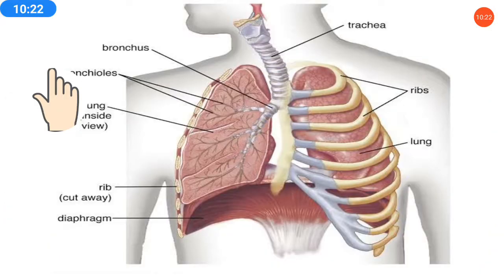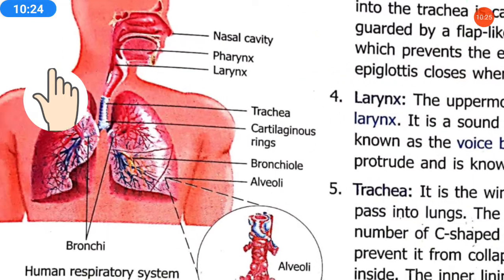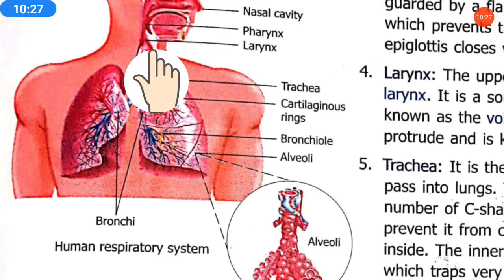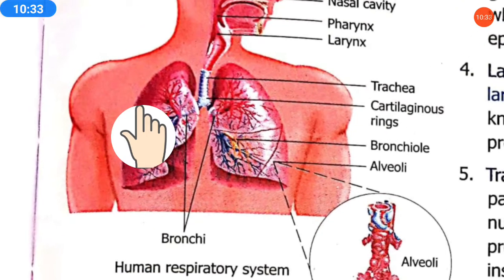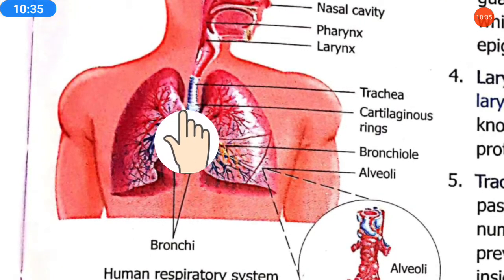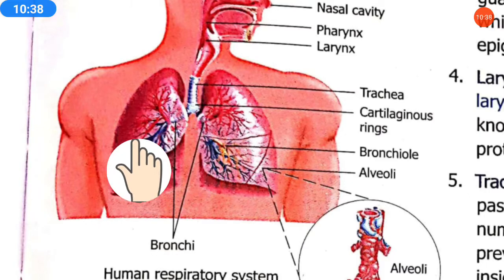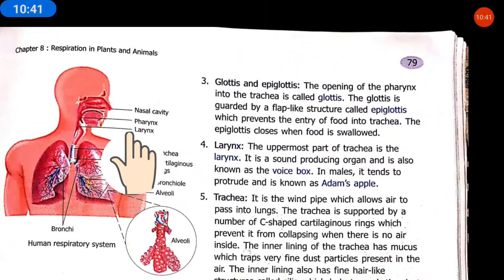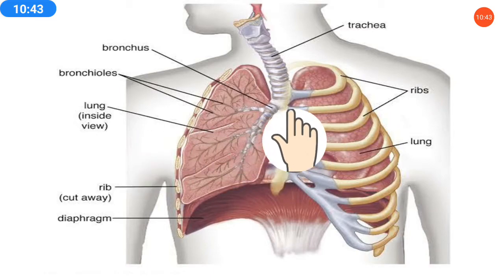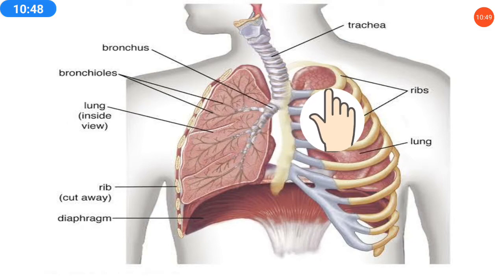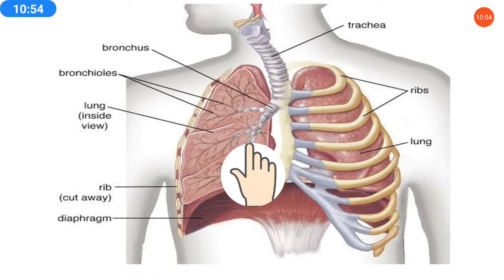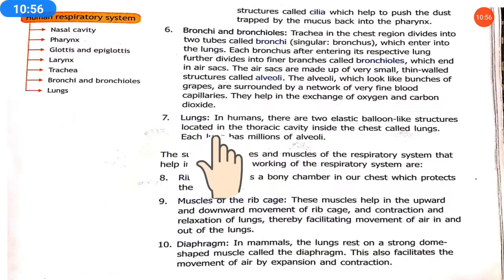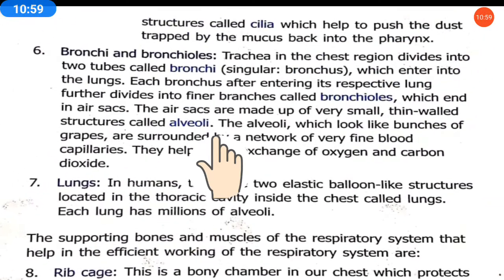Which is connected to the lungs. As you see here, this trachea part is dividing into two tubes. Here small tubes you can see. These are the small tubes which are called bronchi. Okay, and which is connected to the lungs. Here you can more clearly see this is the trachea and it is divided into two tubes. Okay, there is a small tube which is called bronchi. Here you can see bronchioles, the bronchi dividing into bronchioles. Let's see here.